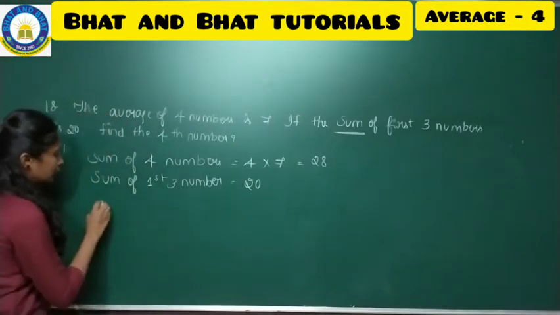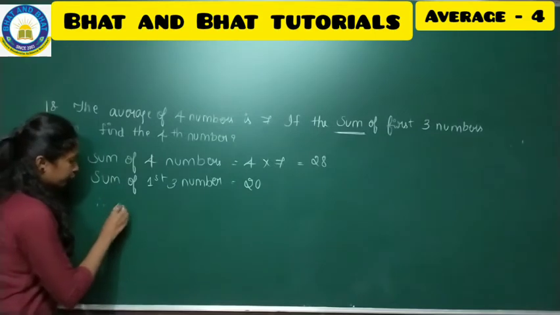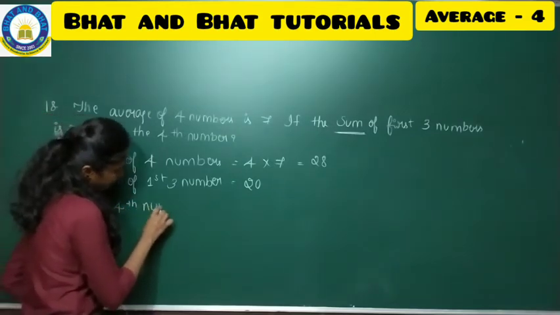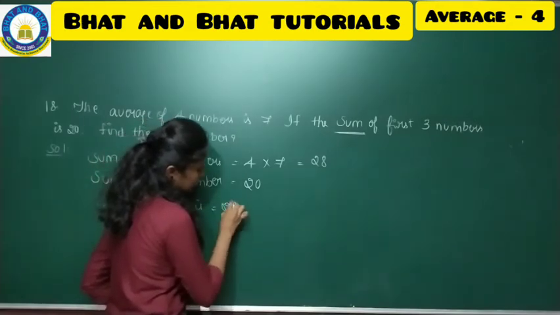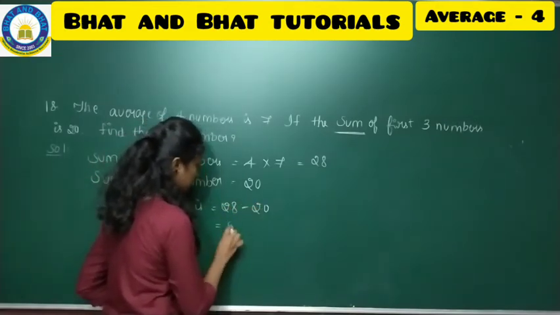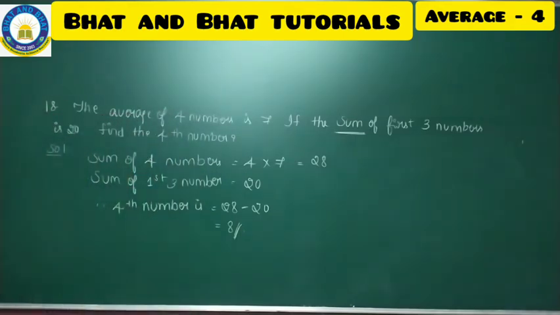Okay. So now we'll take the difference. Therefore the fourth number is, 28 is the first one, 20 is the other one, so 8 is the fourth number. Take down this 18th one. So fine, hope you all copied this 18th one. Now I'll go with the 19th problem.